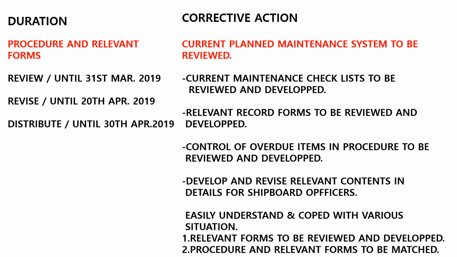So review until 31st March, revise until 20th April, distribute until 30th April. All these divisions should be completed within 3 months. In this way, you can make a corrective action.